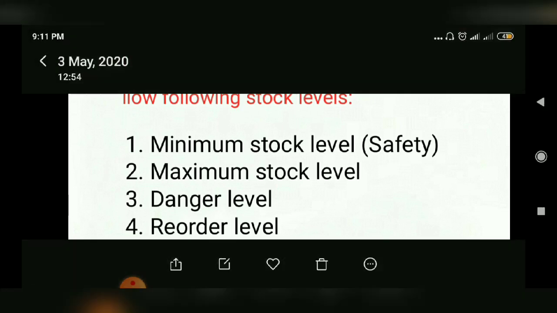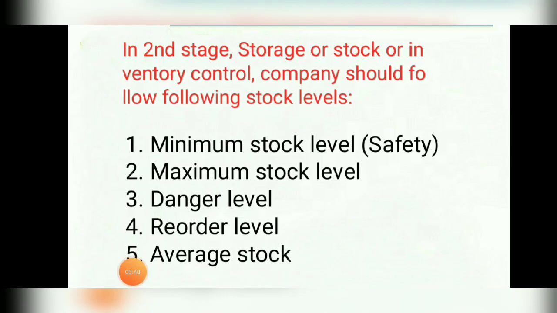Then fourth one is reorder level. Reorder level, the word itself, you can go with the word. Reorder level means it is a reordering quantity. It is the point at which the storekeeper will place the order for the fresh supply. This level lies between the maximum level and minimum level.